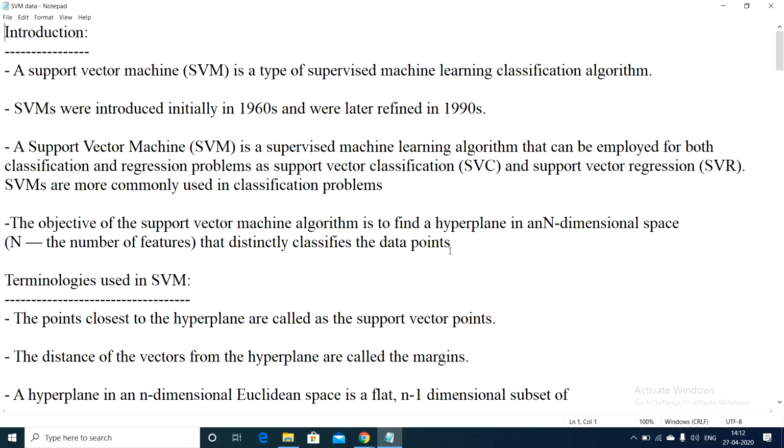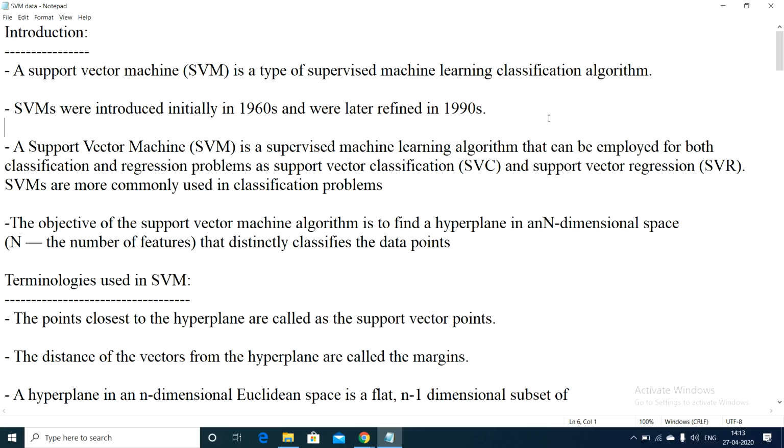Now the support vector machine was initially introduced in the 1960s, and later it was refined in the 1990s, guys. This is a very old algorithm. Initially it was introduced in the 1960s, and some modifications were made in the year 1990.